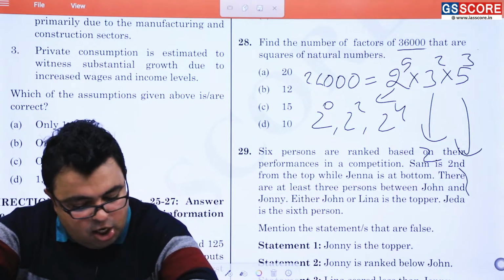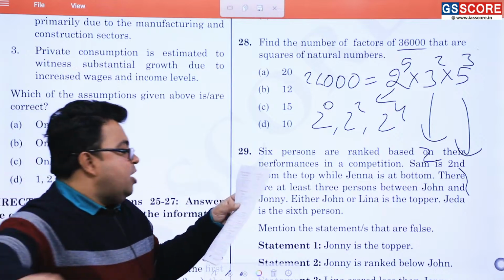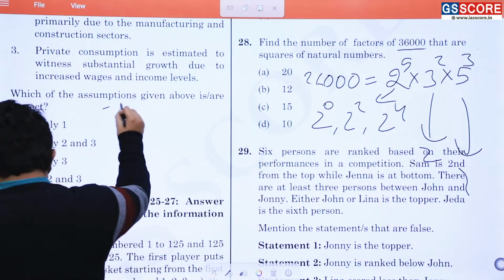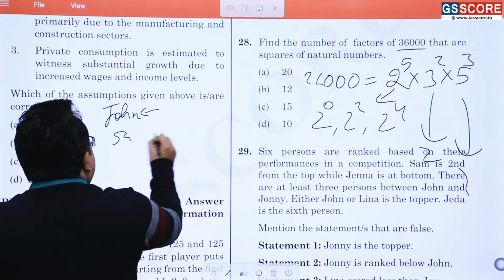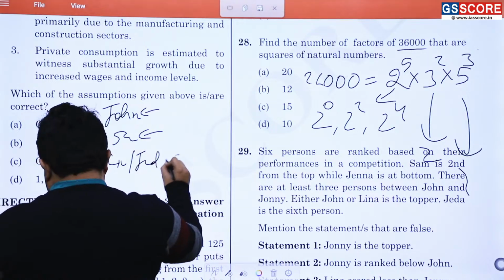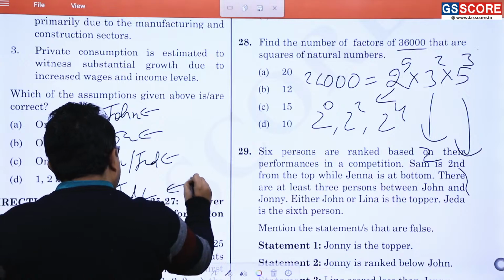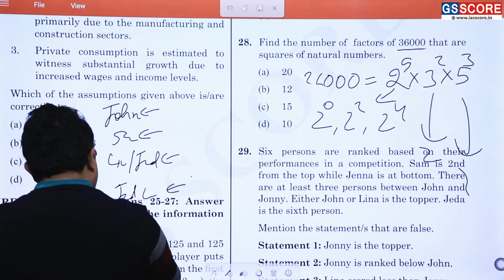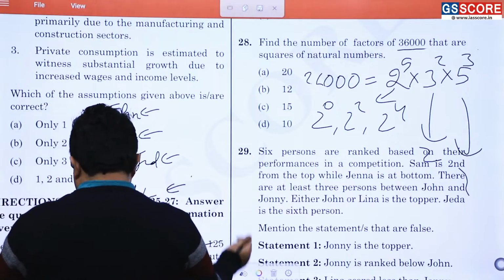When you follow the process, John will come in the first position, Sam will be second, and Lena and Zeda will be on the third, then Zeda or Lena on the fourth, and then Johnny on the fifth, and Jenna on the sixth.